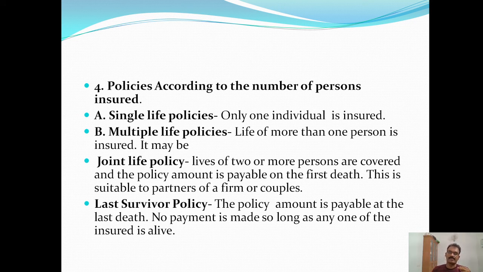life policy. In the case of joint life policy, lives of two or more persons are covered and the policy amount is payable on the first death. This is suitable for partners in a partnership firm or couples. Okay. Policy amount is paid on the death of the first person.